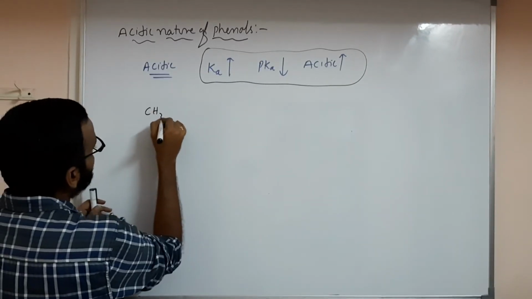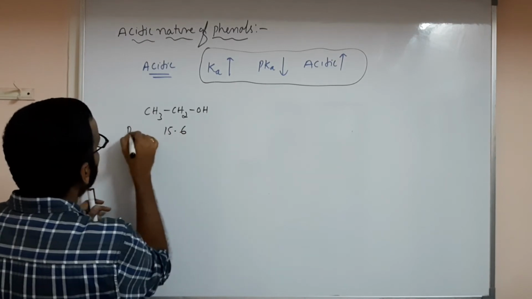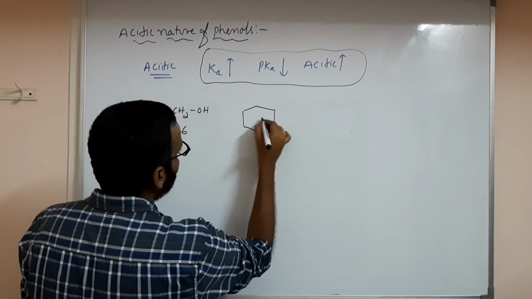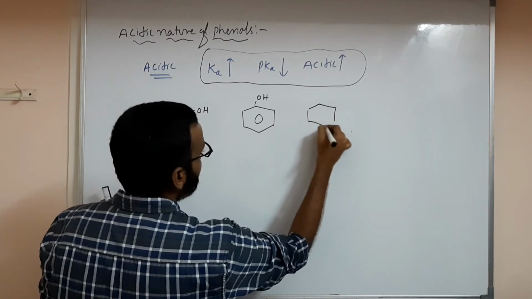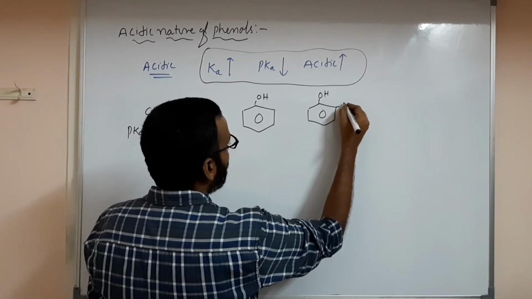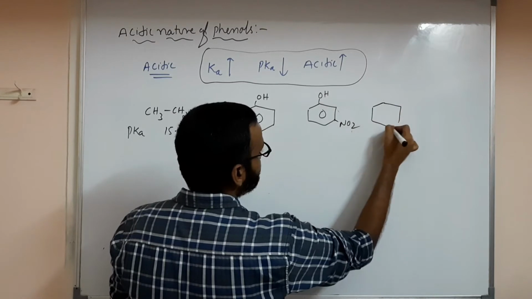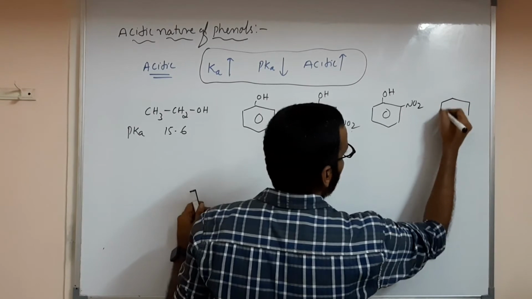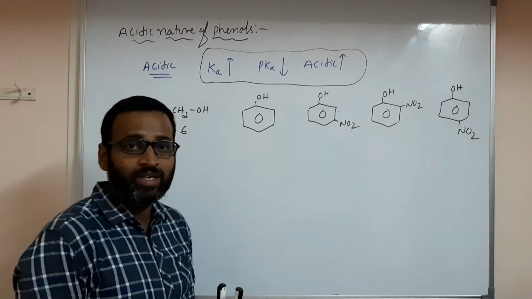I'll tell you, CH3CH2OH has a pKa value of about 15.6. Next, phenol, C6H5OH, and meta-nitrophenol, C6H4(NO2)OH. Who has more acidic nature?